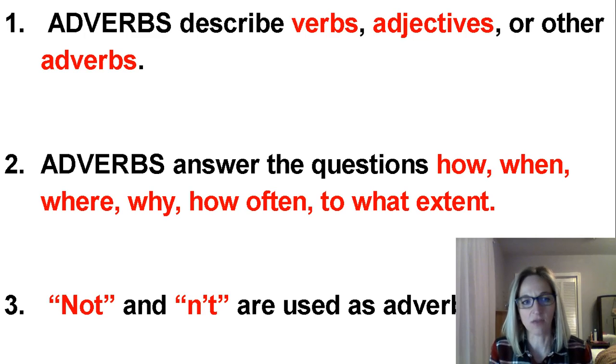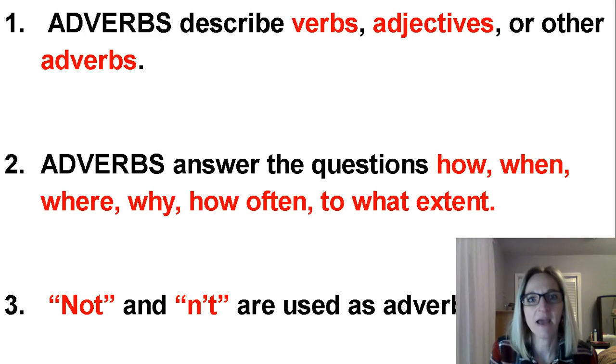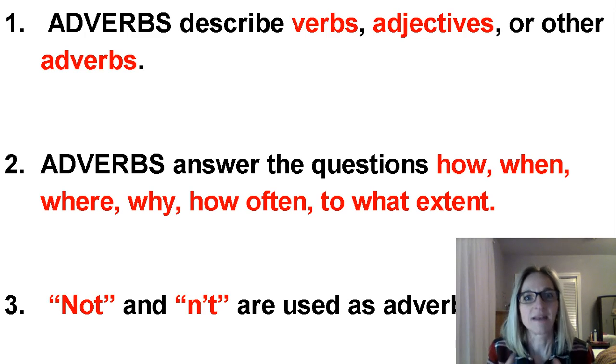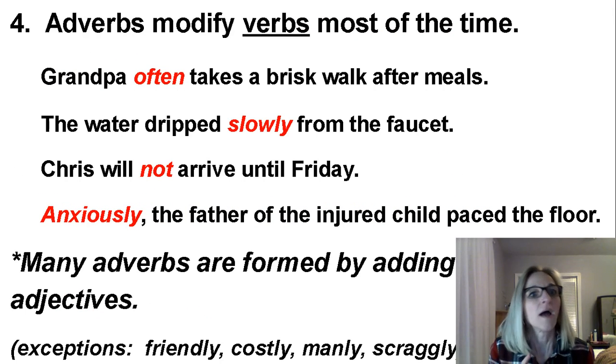Notice also that the word not, or as its contraction, the n't, like can't, those are going to be adverbs. When you see those in a sentence, if you're ever asked to label that word, it's an adverb. Say we cannot go to the game. Your verb would be can go. Not would be an adverb describing the verb. Okay? Now, adverbs, most of the time, are going to be modifying verbs. Now, they do also modify adjectives and adverbs, and we'll look at that as well.